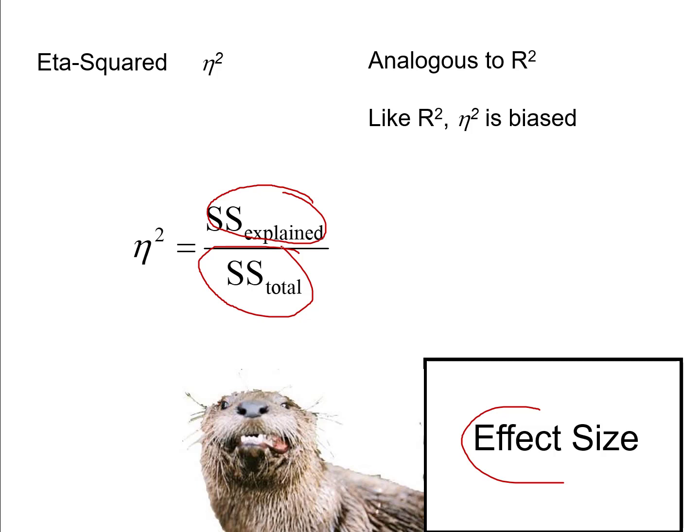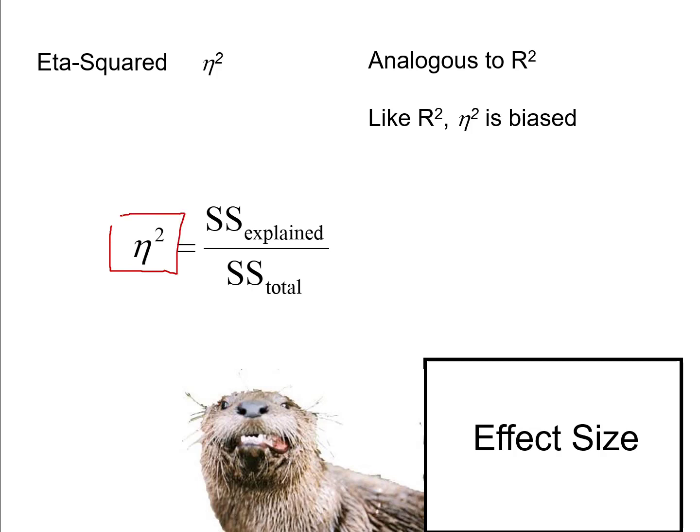But we're going to change the terminology. For reasons I'm not clear on, when people do regression and calculate the percent of variance explained, we call it R squared. That's what we've been doing. Capital R squared is the percent of variance explained when you're doing regression. But when you're doing group comparisons, for some reason, people decided, let's call that eta squared. That is, we'll take that Greek letter eta and use eta squared as the symbol for percent of variance explained from an ANOVA table when we're doing group comparisons.